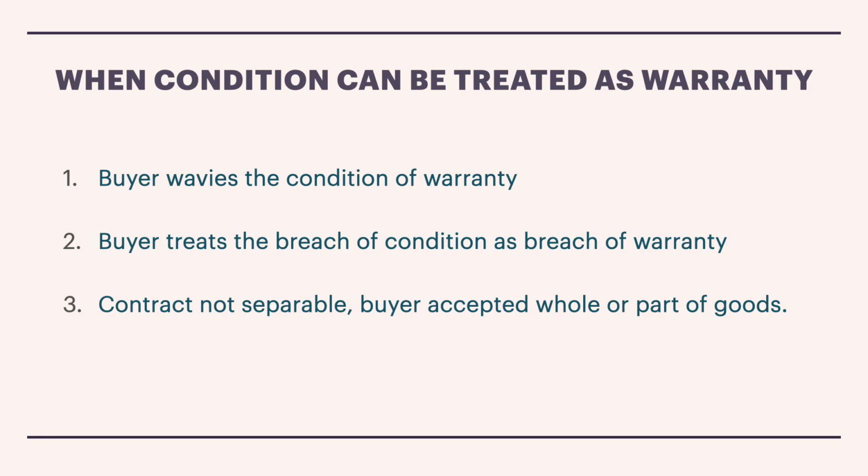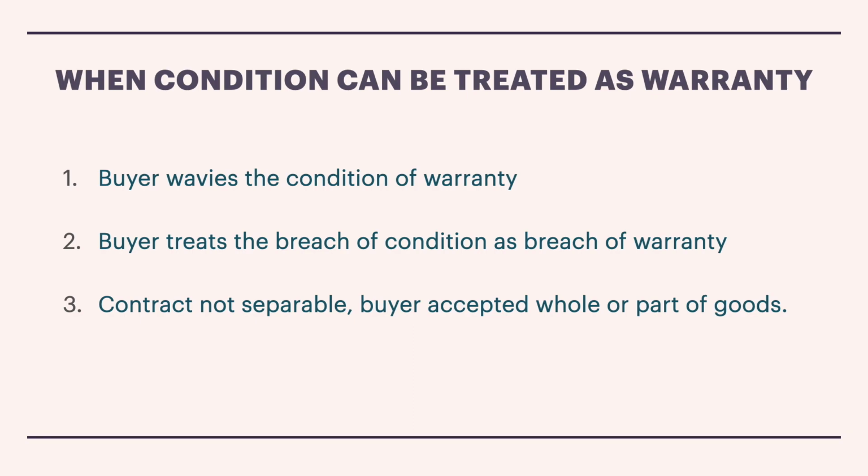And now, can I separate the cement from the concrete? Definitely not. I cannot separate it and give back the cement to him and ask him to re-prepare the concrete. No, it is not separable. The contract is not separable. Why? Part of the goods he has already accepted. The buyer has accepted a part of the goods already.